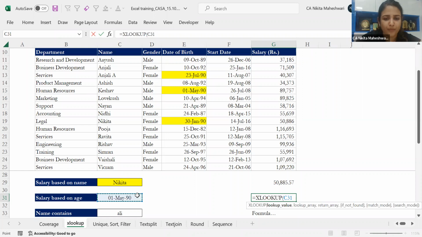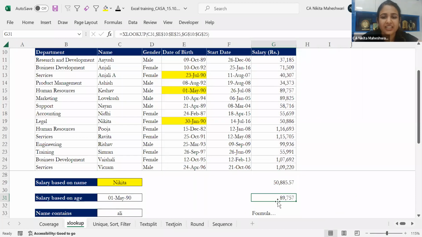This will be my lookup value. This time I don't want the name to be the source. I want the date of birth. So I'll just put this column. And my return array again, I just want the salary based on age. If I do this, I'm getting the salary based on age as 89,757. Somebody born on 1st May 90 is still working over here and they are currently drawing this particular salary.